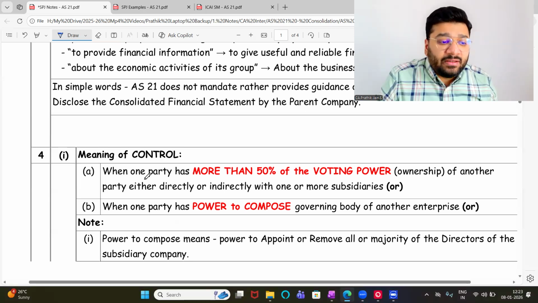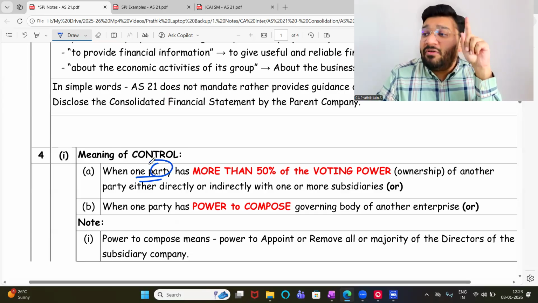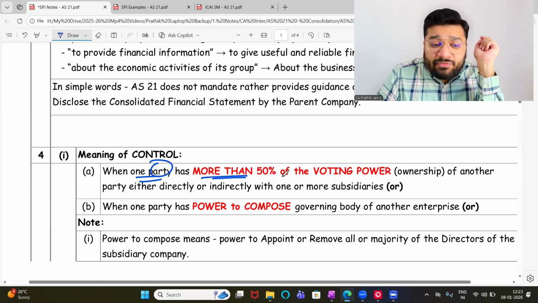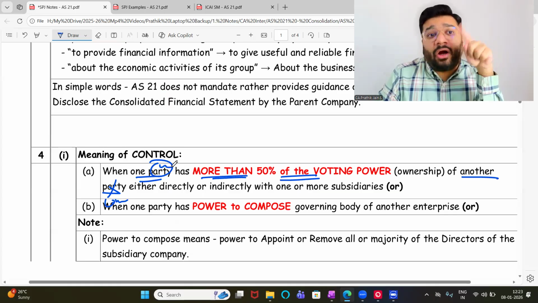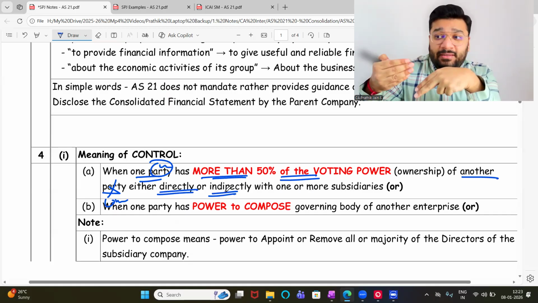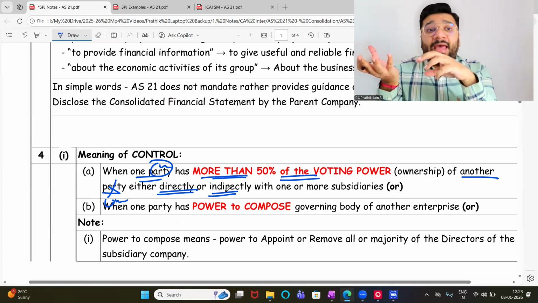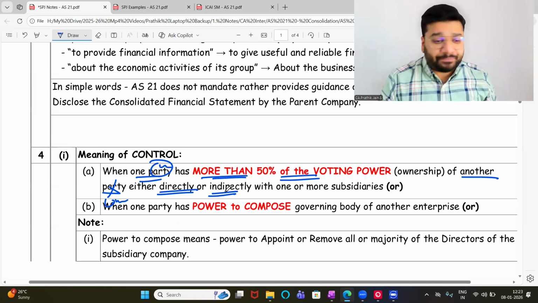So first point is when the party, here party means company. When a company is having more than 50% voting power in another company, either directly or indirectly, then the person who is having the control, more than 50% control, is called the holding company. And the company where I have the control, we call that company the subsidiary company.